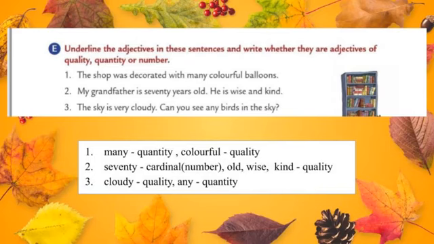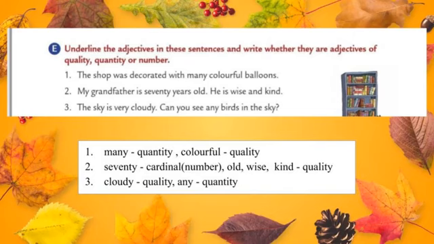The adjective 70 comes under the category number. Especially it's a cardinal number. So underline the adjective 70 and write number. And next adjective is old. So underline the adjective old, and it comes under the category quality. And next adjectives are wise and kind. So it shows the quality of a grandfather. So 70 comes under the category cardinal number, and remaining old, wise and kind, these three are quality.